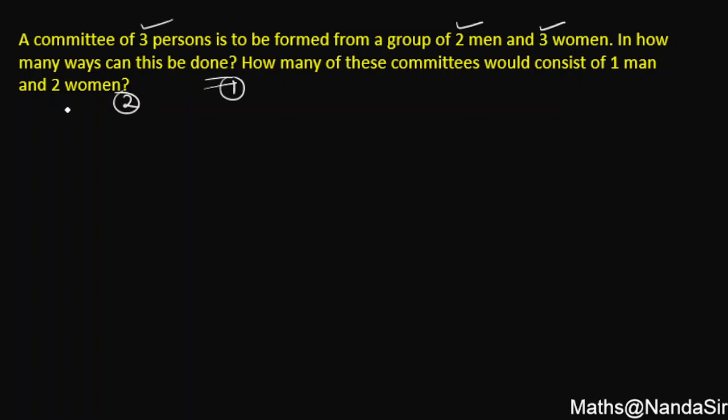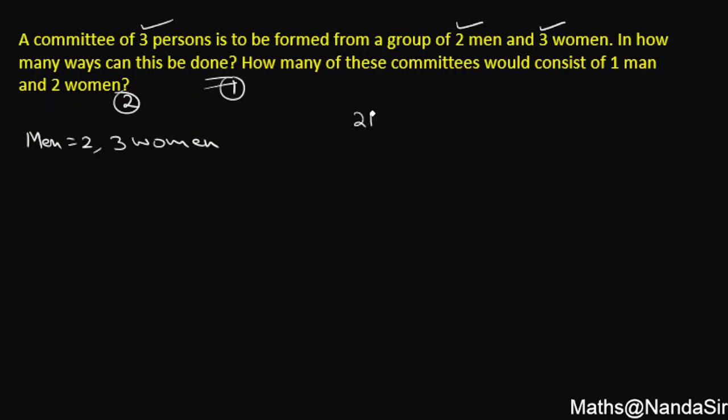There are total 2 men. How many men are there? There are 2 men and 3 women. Let me present a pictorial form.